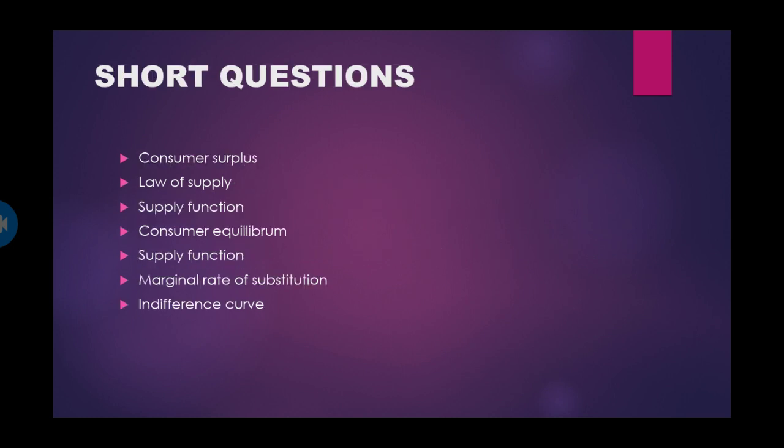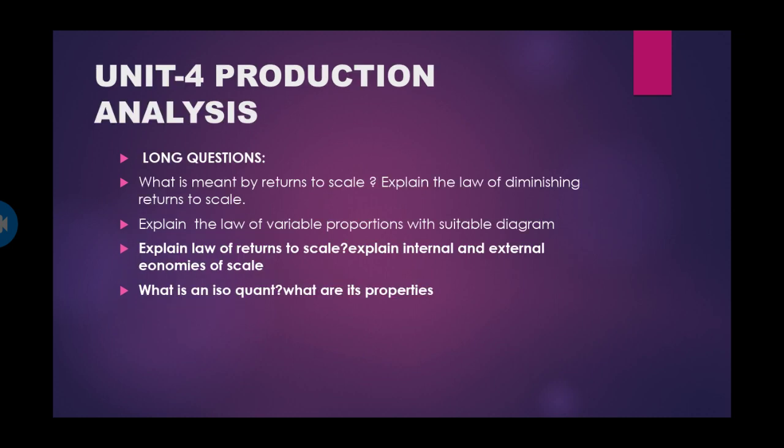Short answers you can expect in this third unit are consumer surplus, law of supply, supply function, consumer equilibrium, marginal rate of substitution and indifference curves. When you come to the fourth unit: what is meant by returns to scale? Explain the law of returns to scale. Explain the law of variable proportions with a suitable diagram. Explain internal and external economies of scale. What is an iso-quant and what are its properties are the very important long answers in the fourth unit.